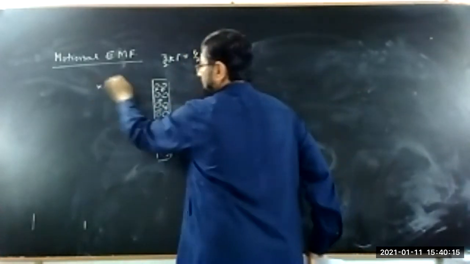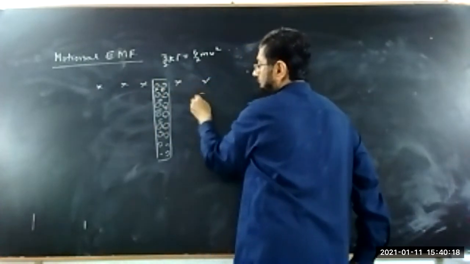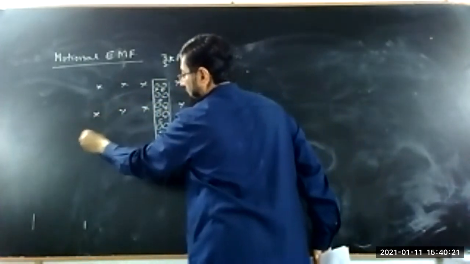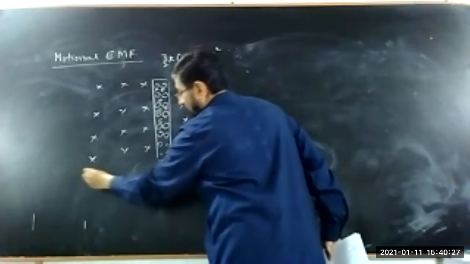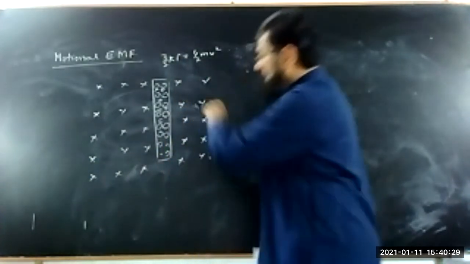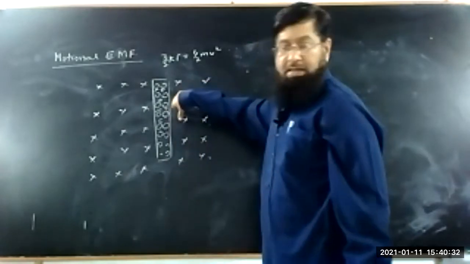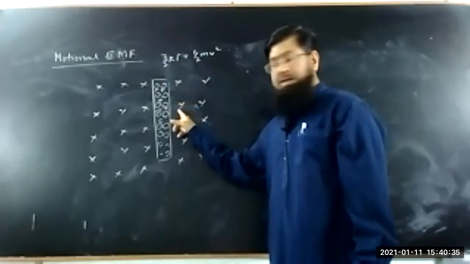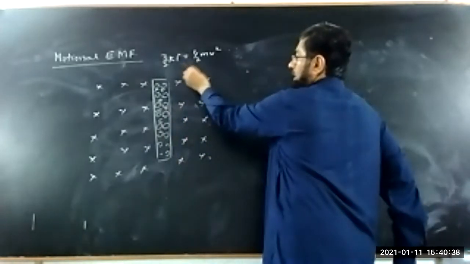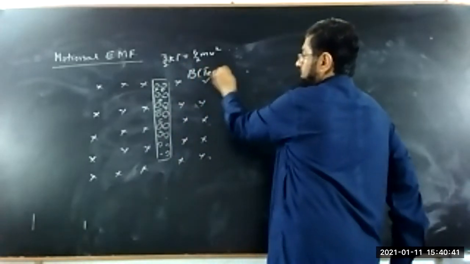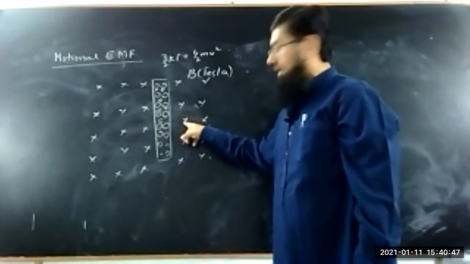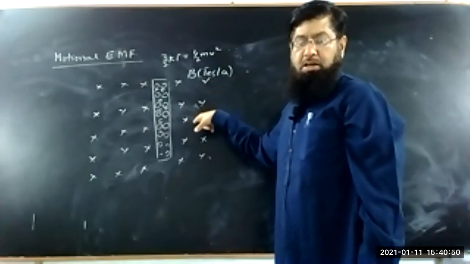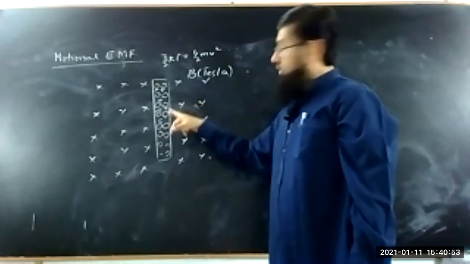So now if we say that this wire is placed in a magnetic field, this cross indicates that the magnetic field is inside the board. It means the magnetic line of force, which is B and is measured in Tesla, goes into the board. So this magnetic line of force touches the wire.